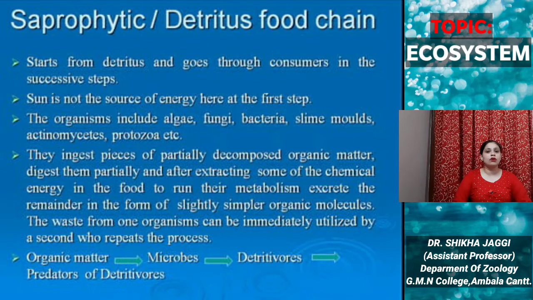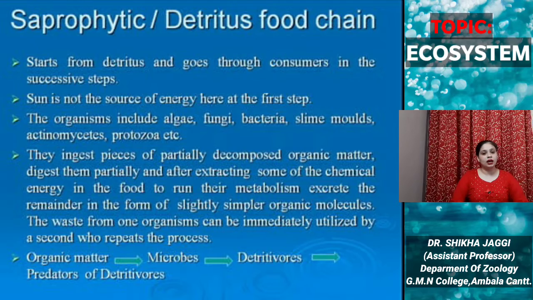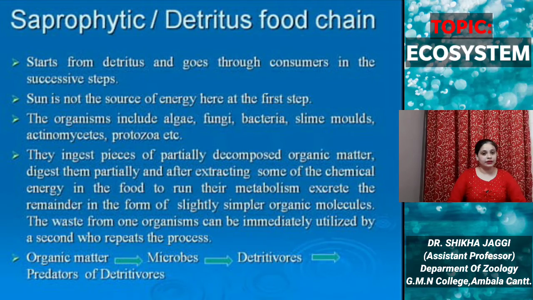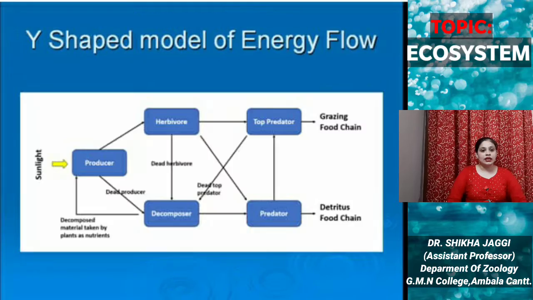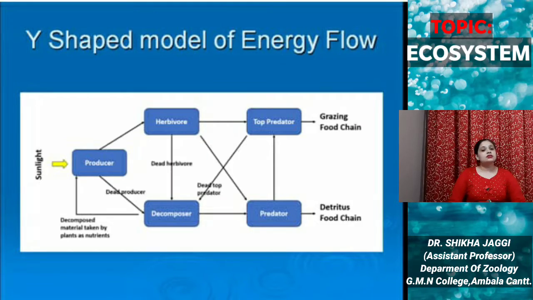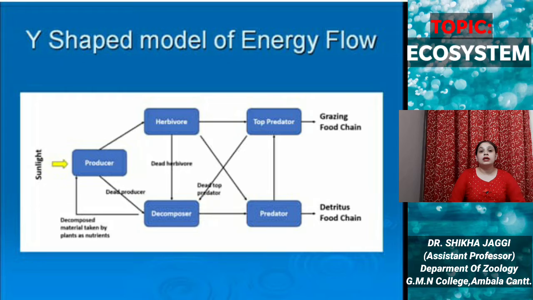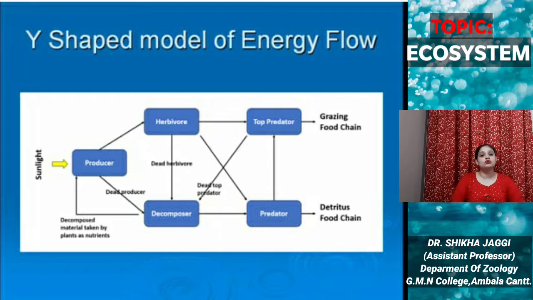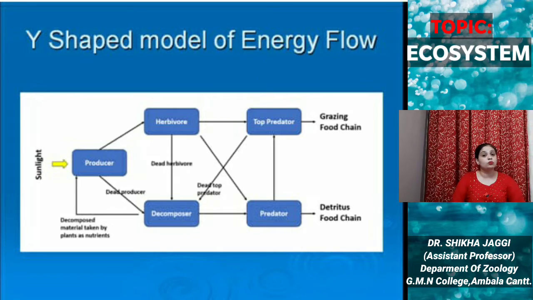So here is an example of a detritus food chain. Organic matter is eaten by the microbes, which are eaten by the detritivores, which are eaten by their predators. Next, we have discussed the three types of food chain, but no type of food chain occurs solitary, whether it is a grazing or detritus food chain. There is linkage between the food chains, which is depicted by the Y-shaped model of energy flow.